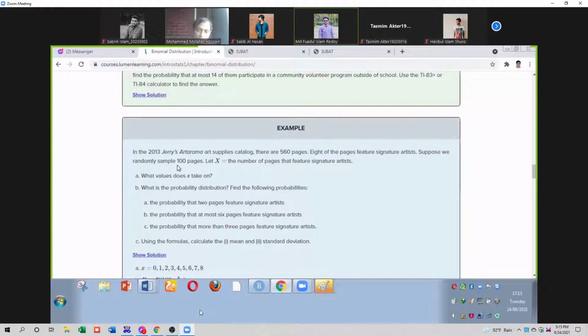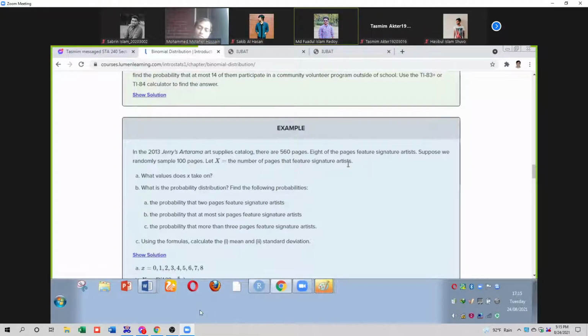Let x equal the number of pages that feature a signature artist. Okay, very good. So in this problem, what is the total number of pages? 560 pages. Then 8 of the pages feature a signature artist.